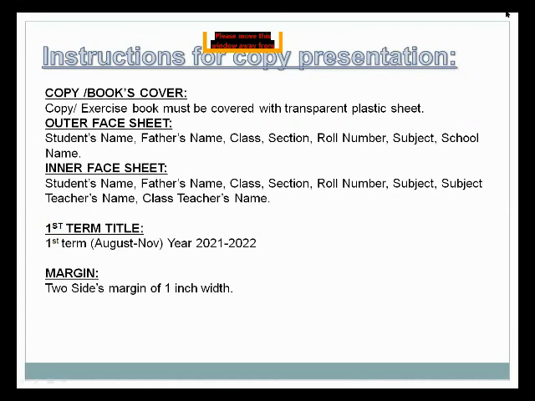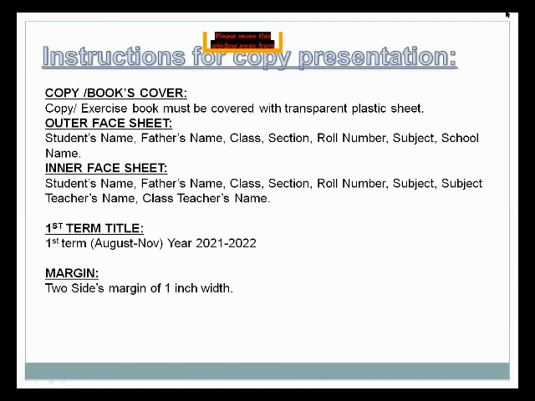After that you will draw a margin on both sides, two side margins of 1 inch width, on each page. It is better if you draw 5 to 10 pages like this and then start your written work. I hope you understand and will follow all the instructions which I have mentioned.